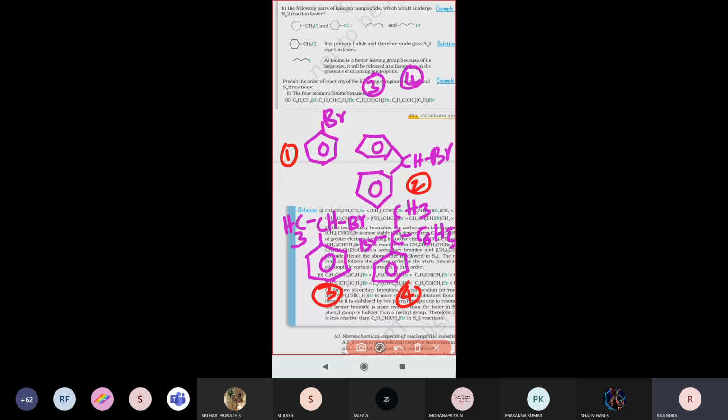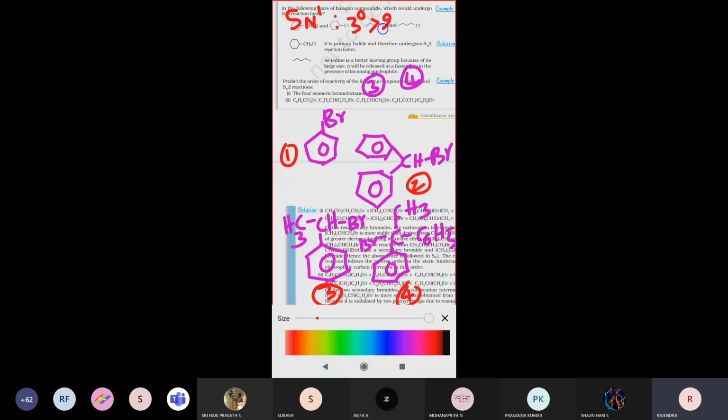First one, see there. How are we going to identify SN1 and SN2 reaction? Already we know the order for SN1 reaction: tertiary alkyl halide, then secondary alkyl halide, then primary alkyl halide. Now we can identify which is primary, which is secondary, which is tertiary. Right. Let us see that. You have to identify which is primary, which is secondary, which is tertiary.